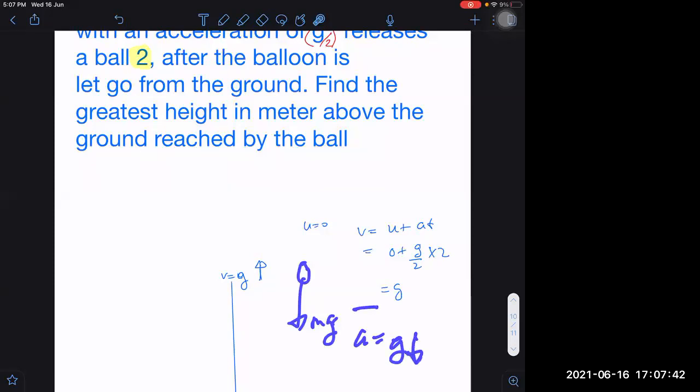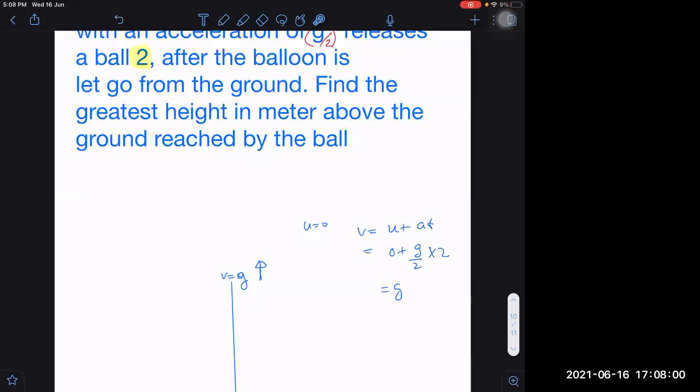Just after releasing, velocity doesn't change. What changes suddenly? Acceleration changes suddenly. But velocity cannot change suddenly. There is the inertia of velocity. Inertia means tendency to maintain the constant value. That is of velocity, not of acceleration.